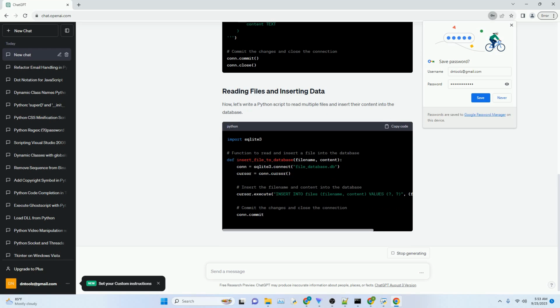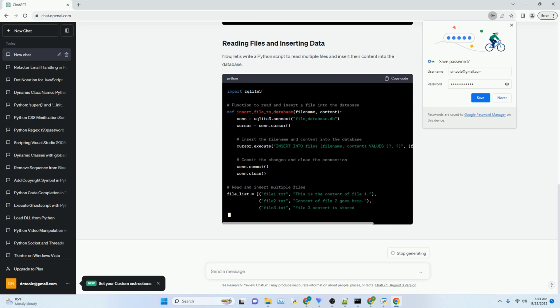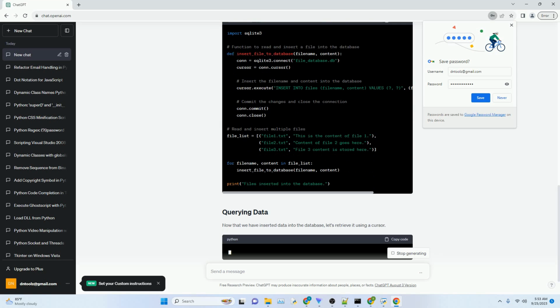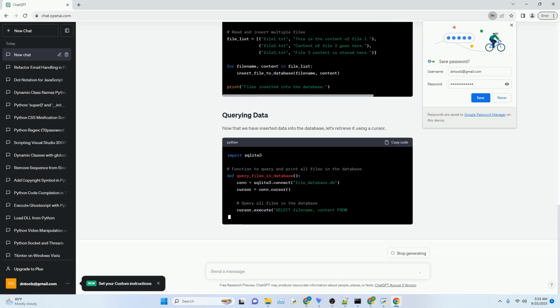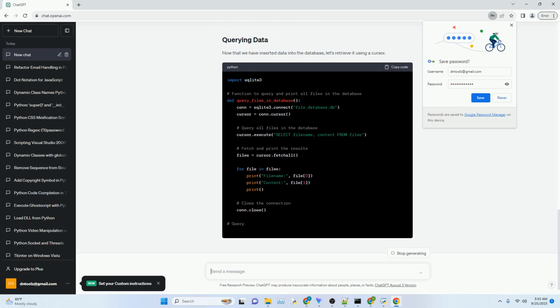In this tutorial, we'll create a simple SQLite database to store information about files. We'll have a table called files with columns for file name and file content. Let's create the database and table. Now, let's write a Python script to read multiple files and insert their content into the database.